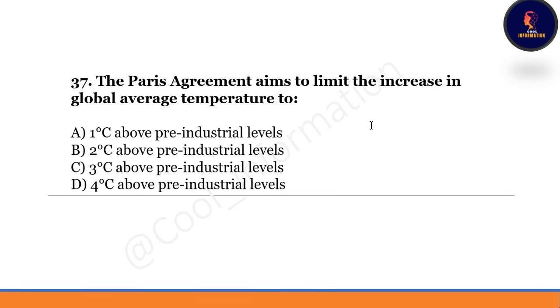Next question. The Paris Agreement aims to limit the increase in global average temperature to 1 degree Celsius above pre-industrial levels, or 2 degrees Celsius, 3 degrees Celsius, or 4 degrees. Correct option will be 2 degrees. Option B will be the correct option.